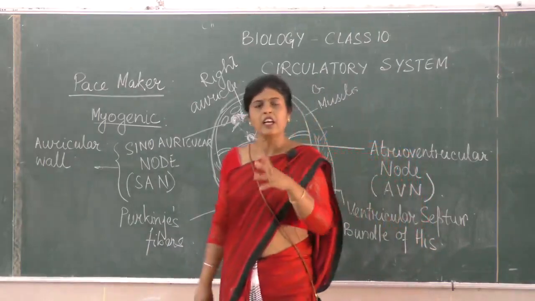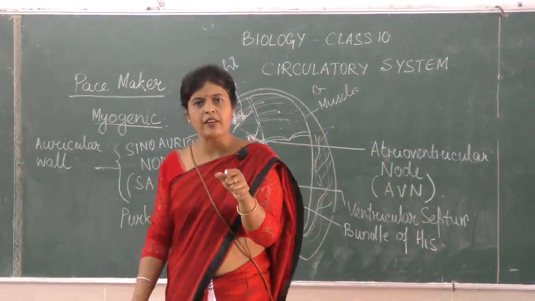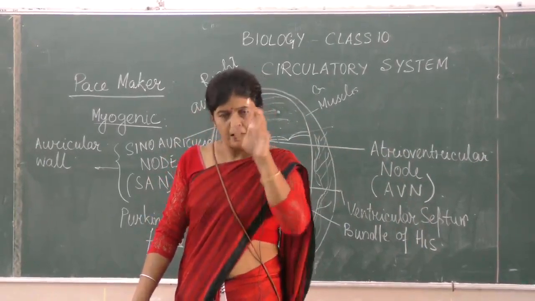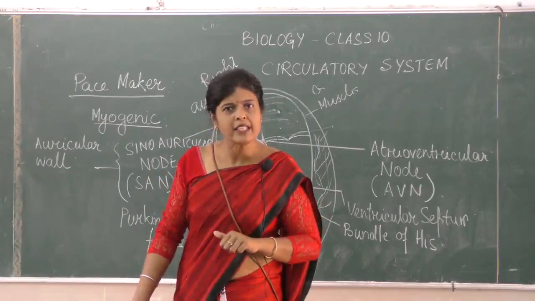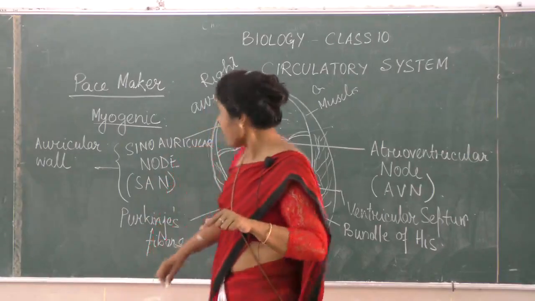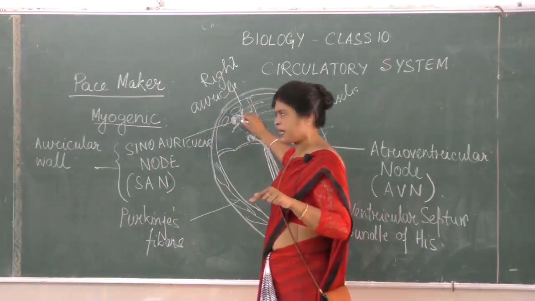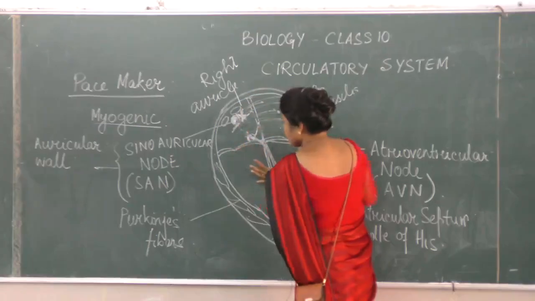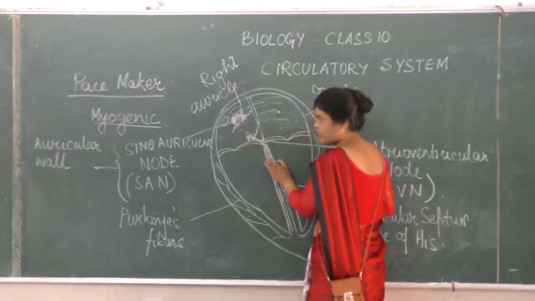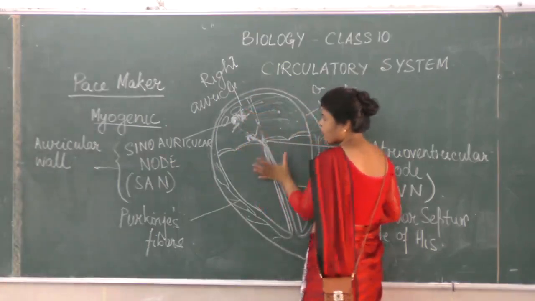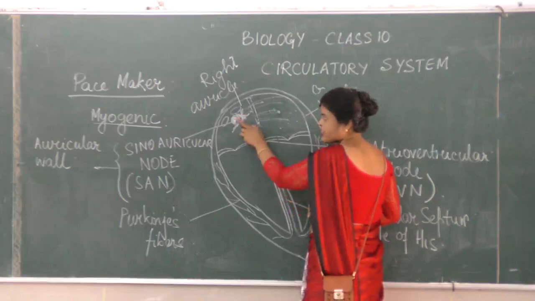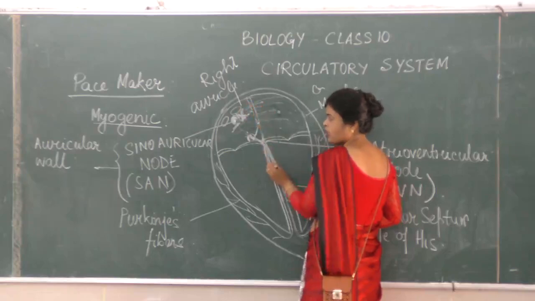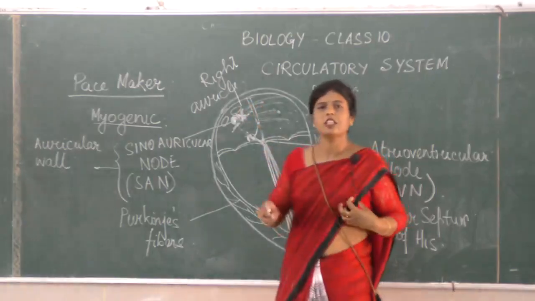So this goes like that. The SA node generates impulse, making the auricular wall contract. After a while, the AV node generates impulse. By the time the AV node starts generating impulse, this stops. As it stops, the auricle relaxes, and as it starts, the ventricle starts to contract. So when this is generating impulse, it is auricular systole and ventricular diastole; and when the other one is, it is ventricular systole and auricular diastole. So this goes like this.